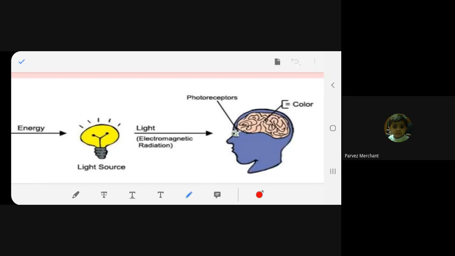What is the energy? If I've written over here energy, what does this energy mean, beta? Which type of energy are we talking about? Light is glowing due to which energy? Electric. Exactly. So what will I write over here?